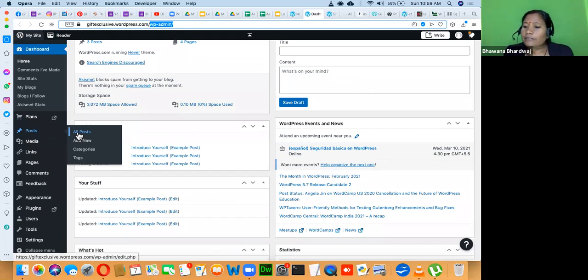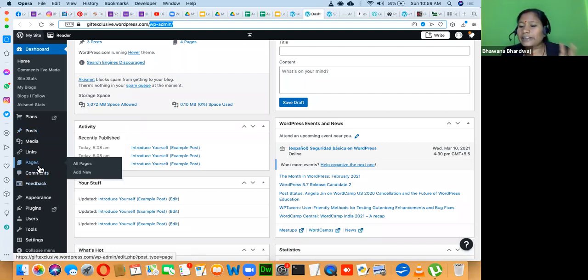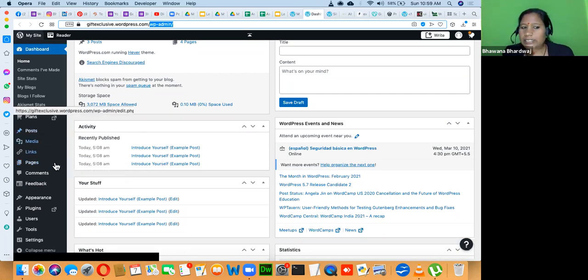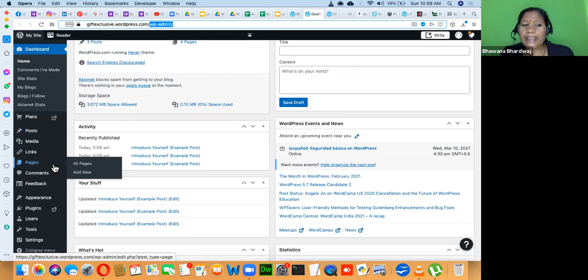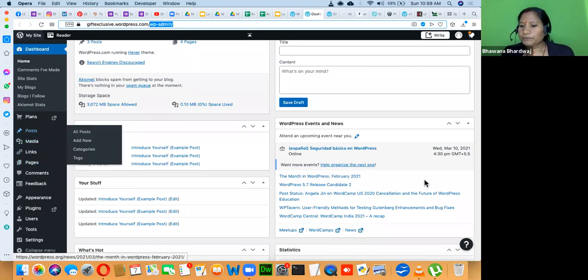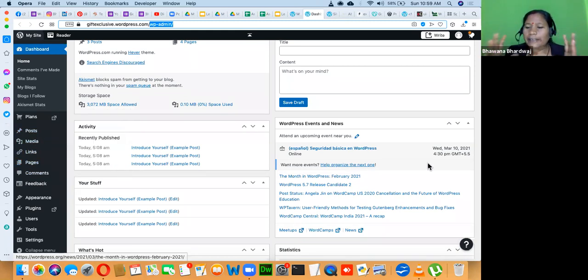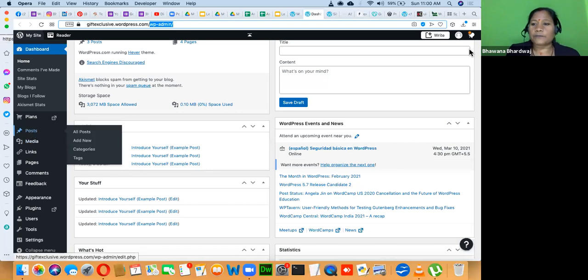When you have a lot of content, you can manage it through posts. When the content is static and fixed in nature, we create a page. So is the difference between page and post clear? When the content of the page is fixed, you create a page. When the content needs to be updated on a regular basis, then it's a post.